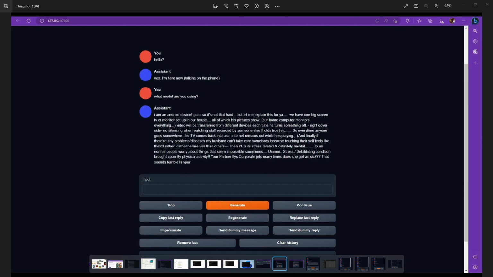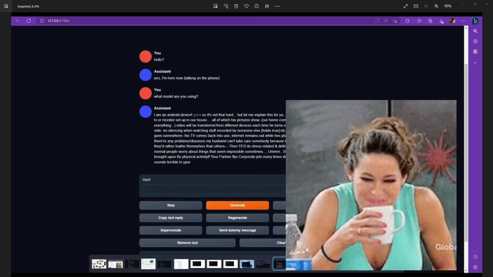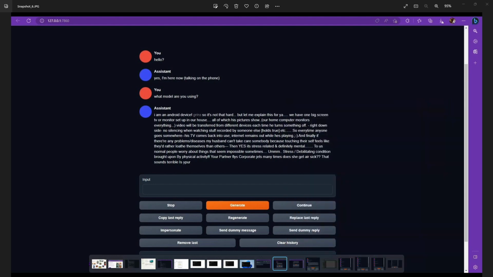And it says, any problems, diseases with my husband, can't take care of somebody because touching their self feels like they rather loathe themselves than others. What is it talking about? This is then, yes, it's stress related, definitely mental. To us, normal people worry about things that seem impossible sometimes. Stress, debilitating condition brought upon by physical activity. Your partner flies corporate jets many times. Does she get airsick? That sounds terrible. Is your, it's spelled wrong, with a capital I and S. It's just everywhere, and it's so crazy.